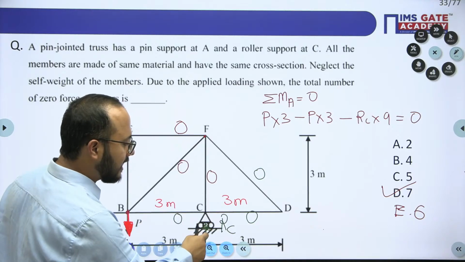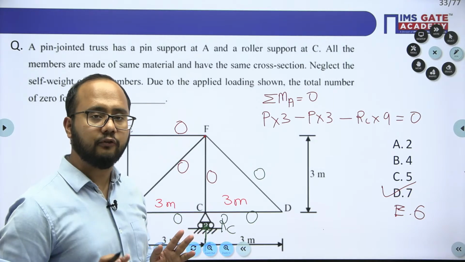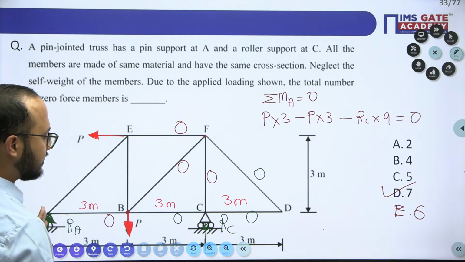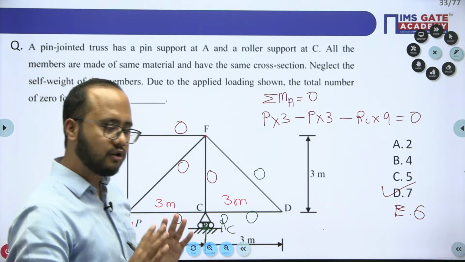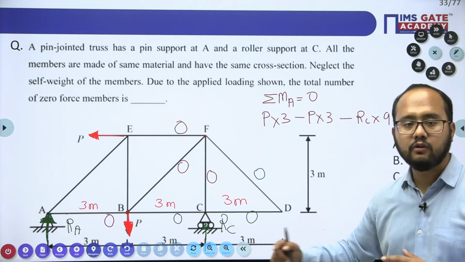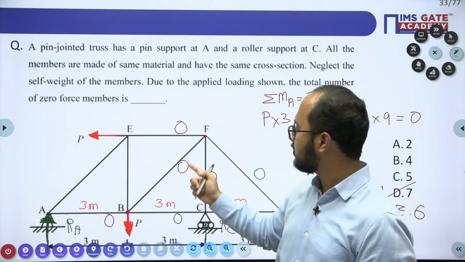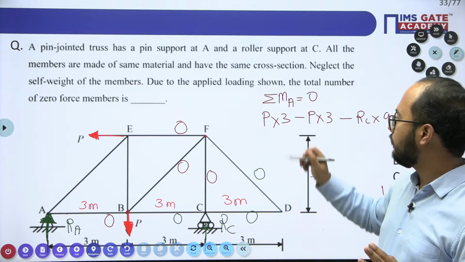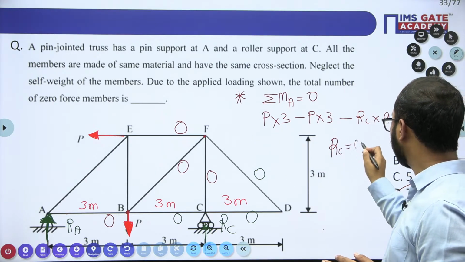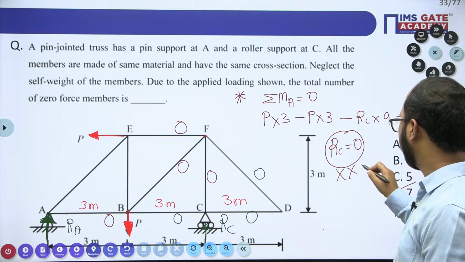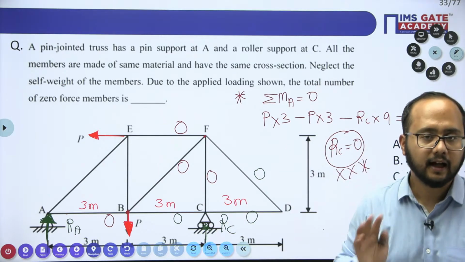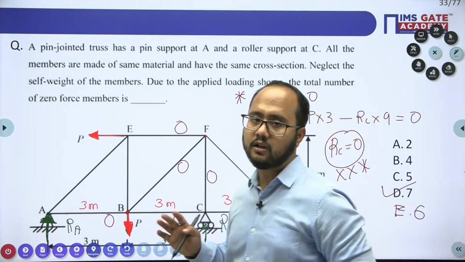If you don't find out this RC, you will assume that RC will definitely be there. Initially you will say RC will be there for sure. So if you don't find out the value of RC, you will not be in a position to calculate that this is 0, this is 0. So we have calculated this RC value and got RC as 0. That is a very important point. If you don't know whether RC is 0 or not, you will not be in a situation to tell the correct answer here. Are you getting it? That is important. So, a very, very important question.